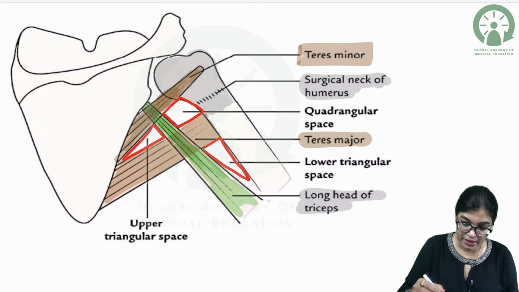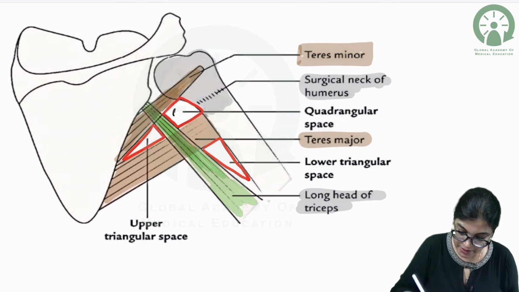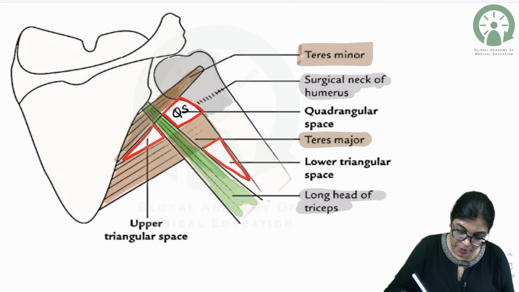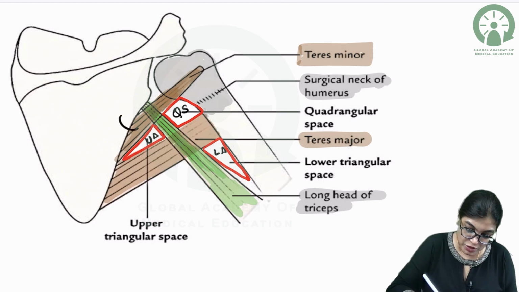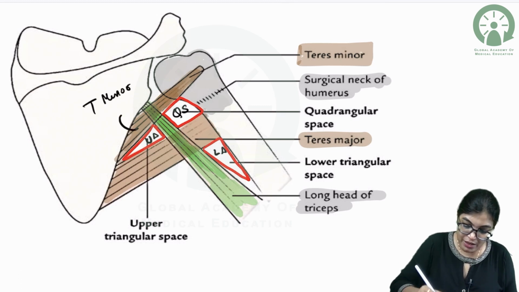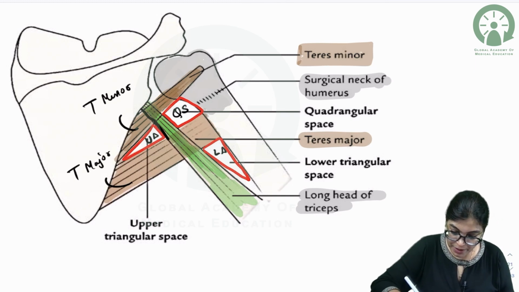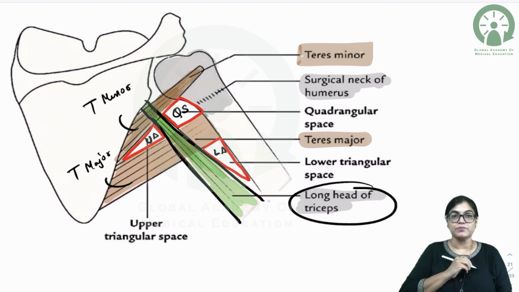I would like to use another color pen. This is QS. Now, if I talk about the upper triangular space and lower triangular space, the upper boundary is again teres minor muscle, the lower is teres major muscle, and laterally the muscle forming the boundary of the upper triangular space is the long head of triceps.